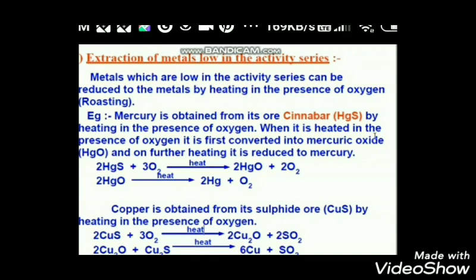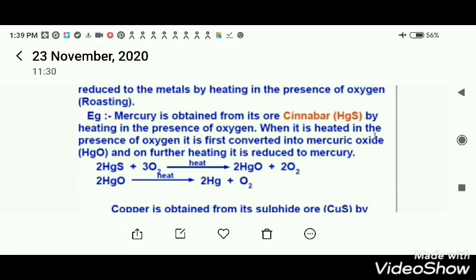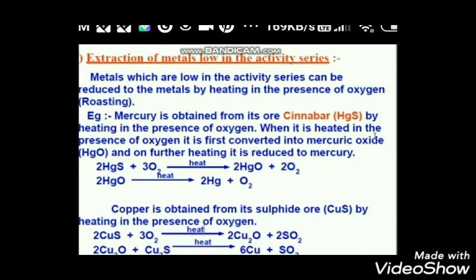So which is the ore of mercury? Mercuric sulfide, that is cinnabar. Copper sulfide, that is the ore of copper. Observe, children, remember, mercury and copper come under low reactivity.